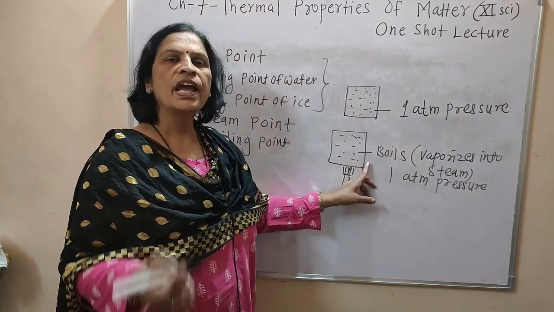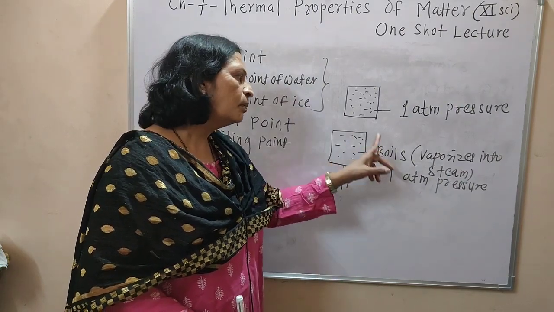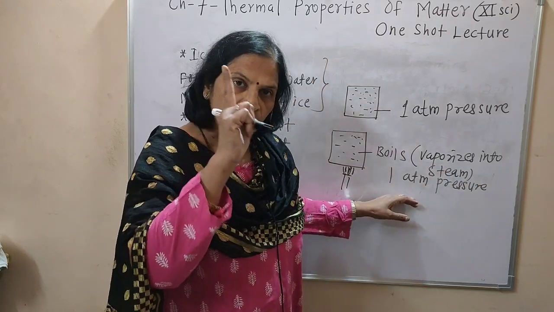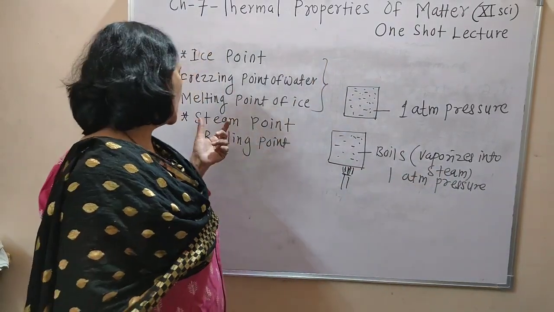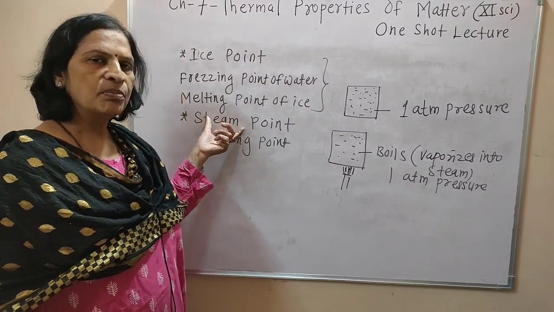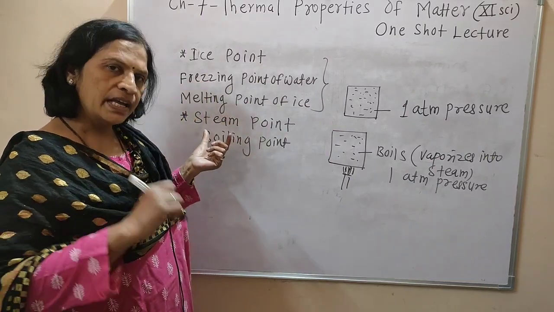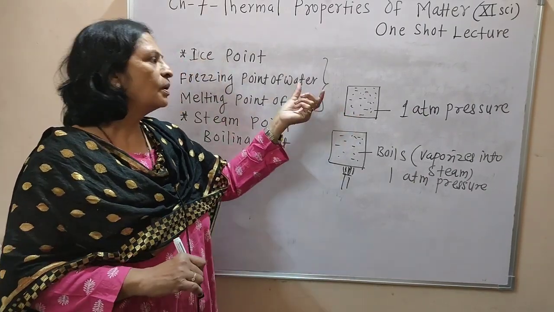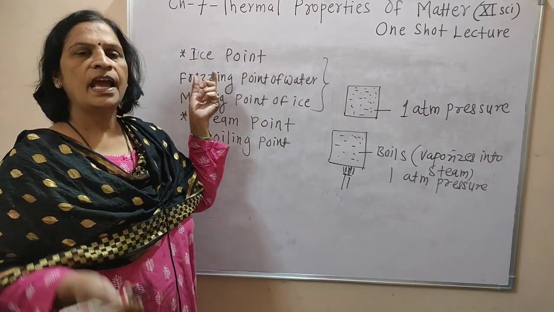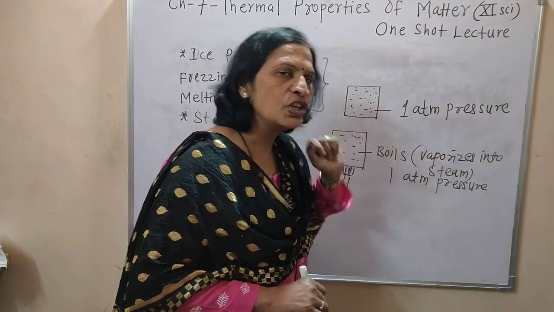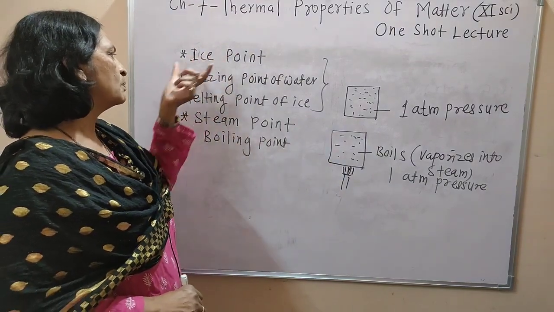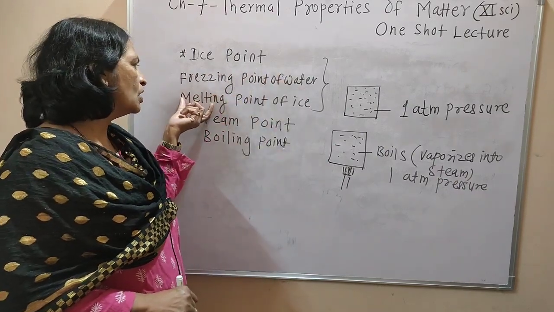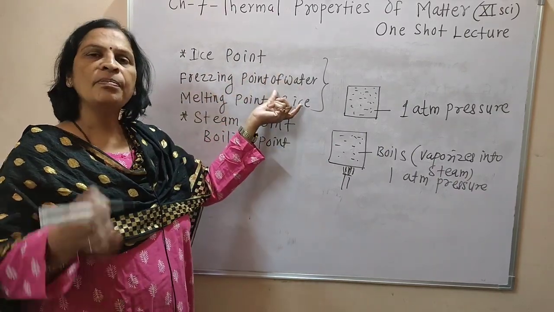A point at which pure water boils and vaporizes into steam at 1 atmospheric pressure is called the steam point or boiling point. I repeat, what is the definition of ice point? A point at which pure water freezes at 1 atmospheric pressure is called the ice point, or also the freezing point of water, or the melting point of ice.